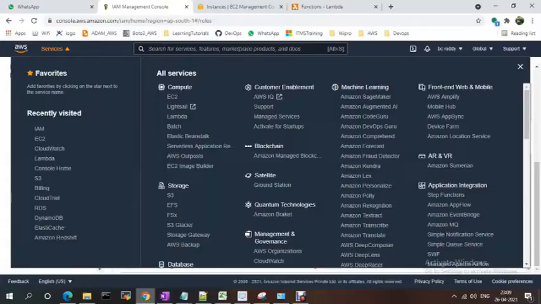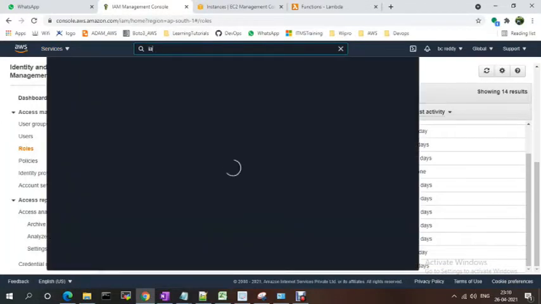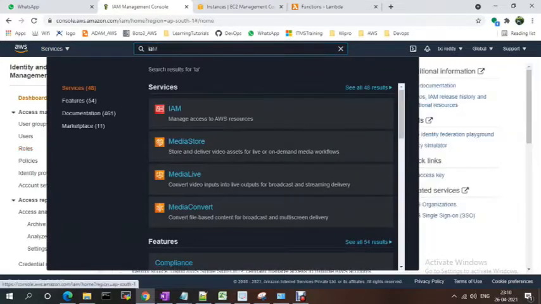So first, before discussing this, we need to create the IAM role or IAM user to integrate Lambda with EC2, and to see that we need logs, like CloudWatch. So first I am going to create an IAM role. You just need to go here and search for IAM. You will get this page, Identity and Access Management. The first step is to create an IAM role or user.